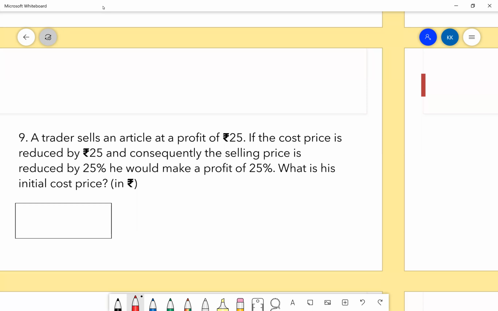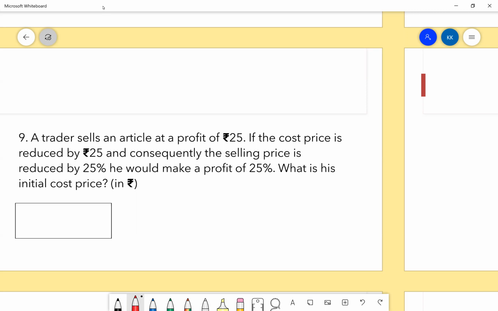Like if it was a multiple of 100. So it's given he would make a profit of 25% even after the reduction. So you calculate your numbers according to 25%, right? No, so right now my answer after everything is 25%.